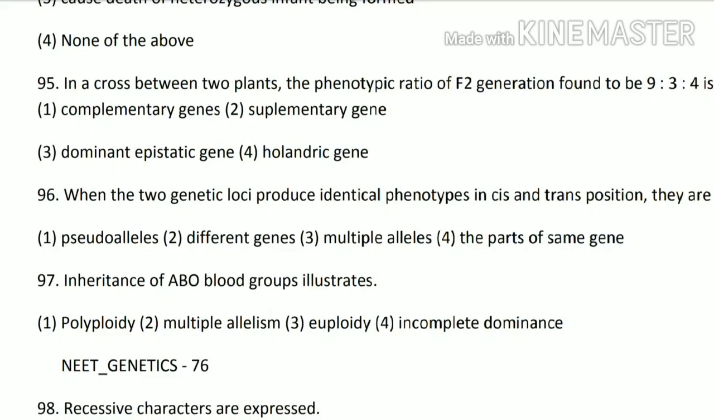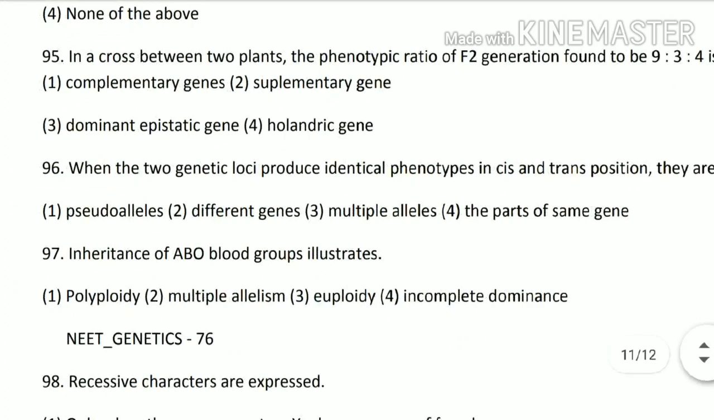Next, 96th question. When the two genetic loci produce identical phenotypes in cis and trans positions, they are called pseudoalleles, different genes, multiple alleles, or the parts of same genes. So its answer is pseudoalleles, option number 1. Next, 97th question. Inheritance of ABO blood group illustrates polyploidy, multiple allelism, euploidy, or incomplete dominance. So option number 2 is correct, which states multiple allelism.